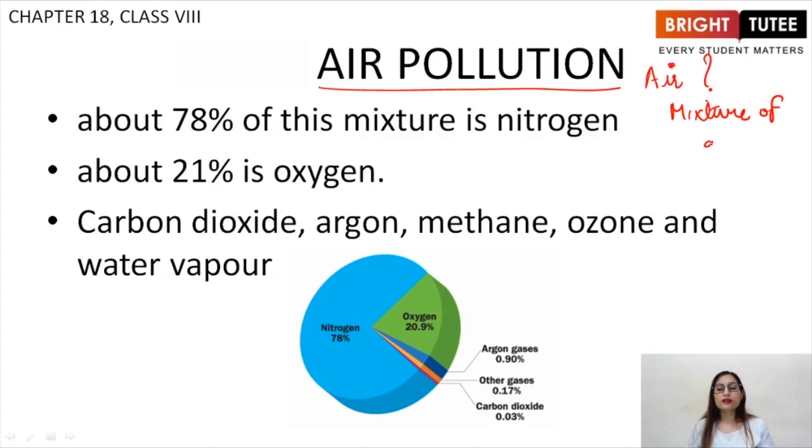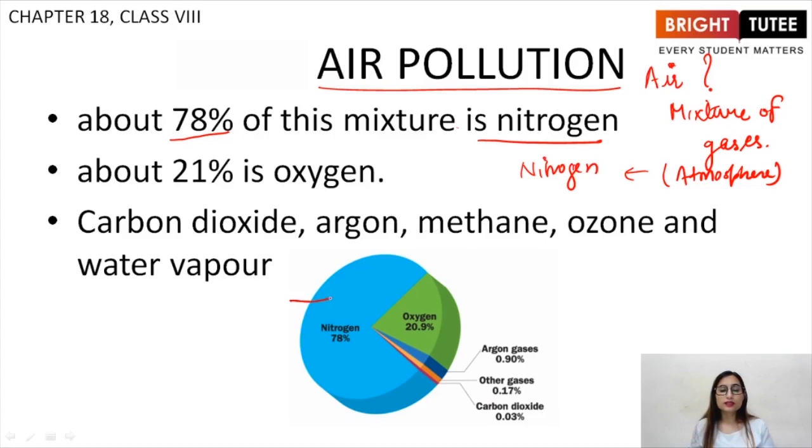Now air, which is the atmosphere around us, consists of 78% nitrogen. Basically, the major part of our atmosphere is nitrogen, as you can see in this pie chart. Here, this is the largest portion and it is for nitrogen gas, right?